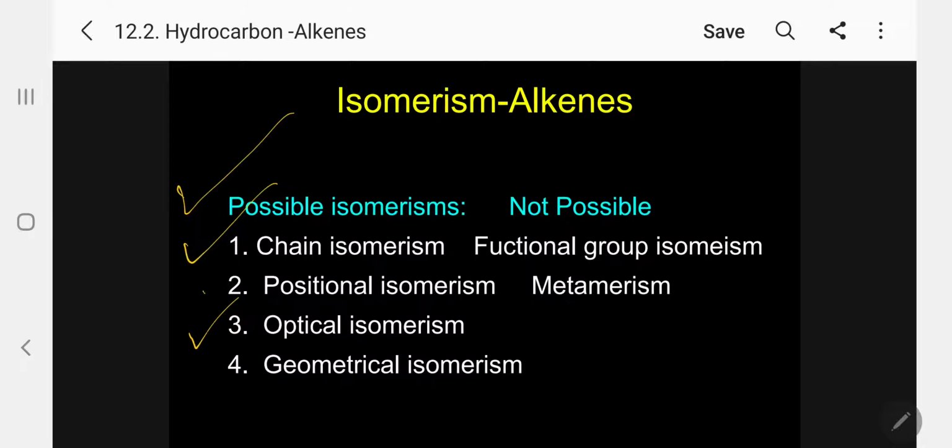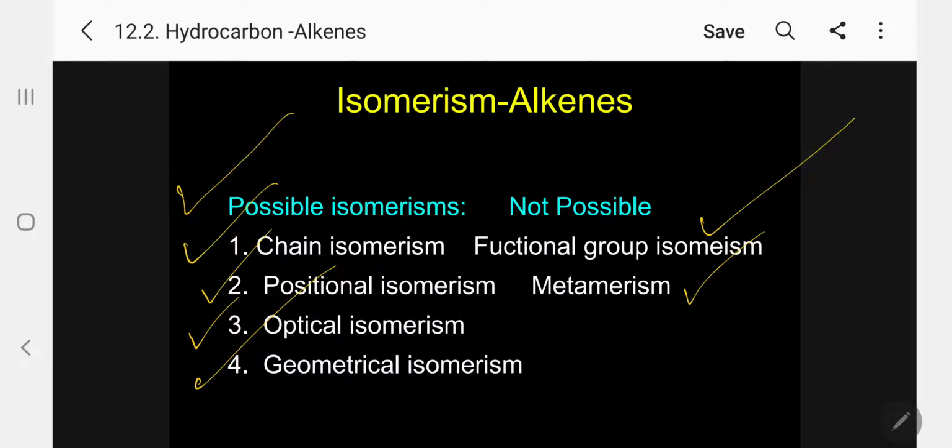Additionally, positional isomerism is present because there is a double bond, and geometrical isomerism is present because alkenes and alkene derivatives will show geometrical isomerism. What isomerism is not possible? Functional group isomerism is not possible. Please follow, the double bond is not a characteristic functional group, it is only unsaturation. And metamerism is not possible because it is not a true functional group.